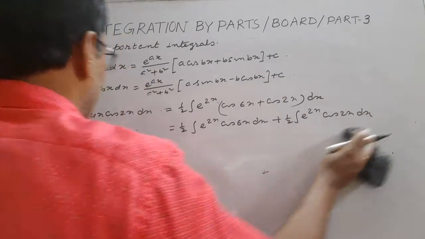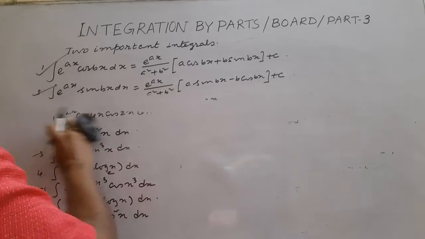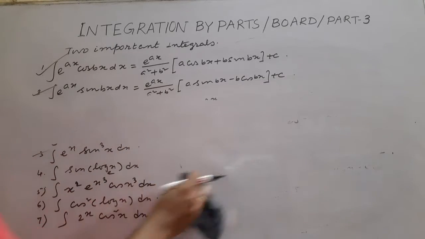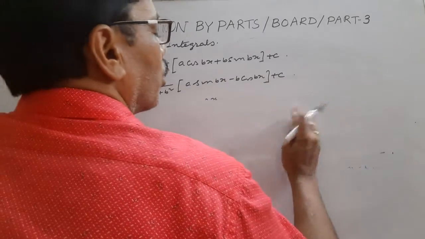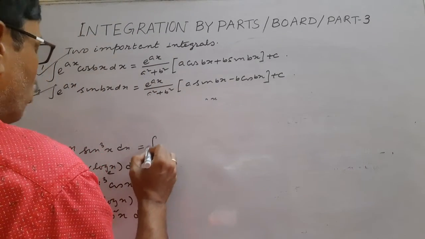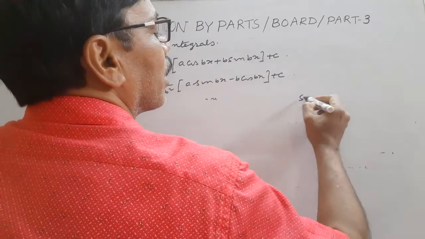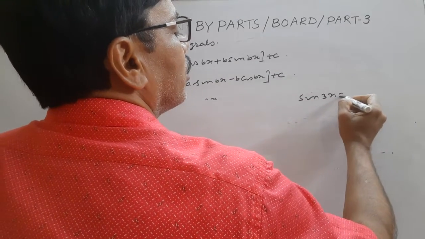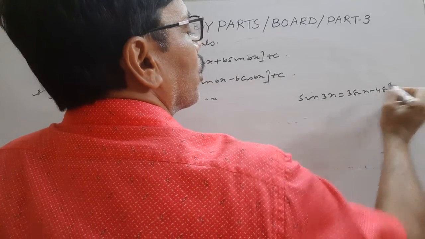So look, problem number 3. E to the power x sine cube x. So sine cube x, we express it in terms of multiple angle. You know sine 3x is 3 sine x minus 4 sine cube x.